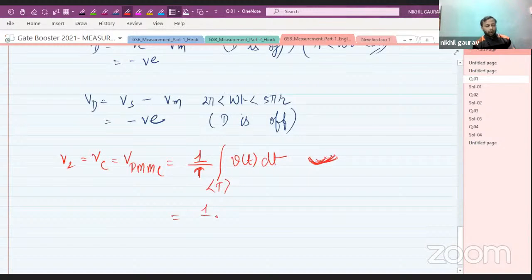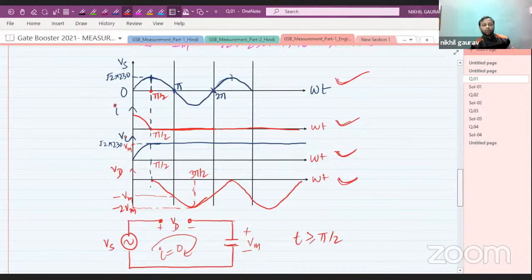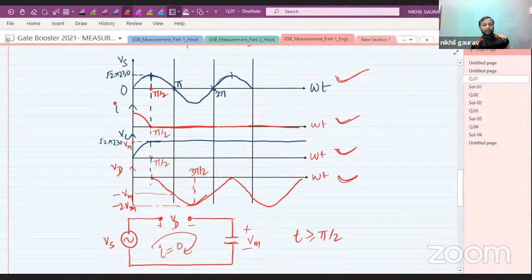So let me take one time period, which is 2 pi, integration 0 to 2 pi. The capacitor voltage after pi by 2 is constant, and the value is plus Vm.